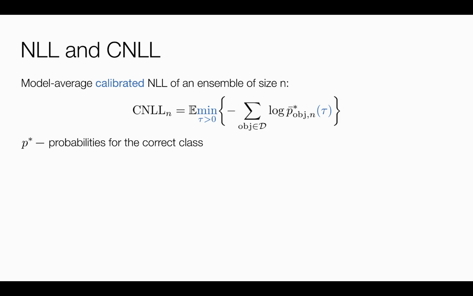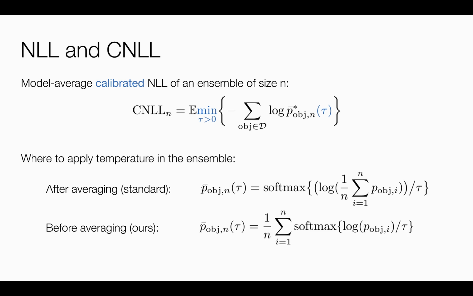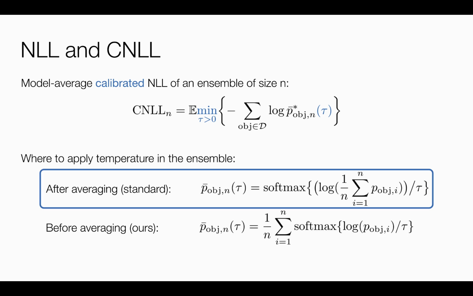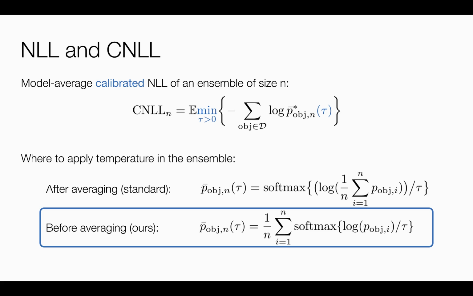In practice, using NLL for model comparison may lead to an arbitrary ranking of the models. For the correct comparison, models need to be calibrated by choosing the optimal temperature of the softmax. In case of deep ensembles, the temperature can be incorporated in the softmax in two different ways, namely before and after averaging. The standard way is to apply temperature after averaging, because in this case we plug the ensemble into the calibration procedure commonly used for an arbitrary model. We apply temperature before averaging, because such procedure behaves more stable in some non-standard cases. At the same time, in all practically important cases, the results of these two calibration procedures are almost the same.